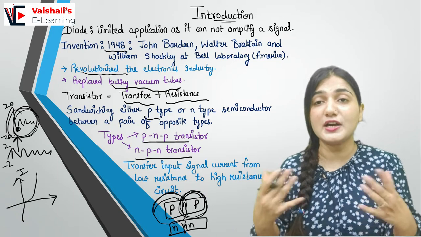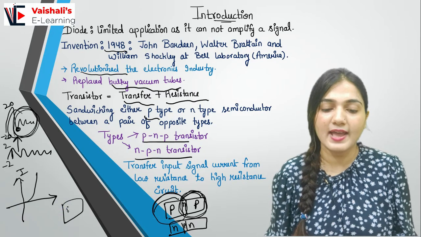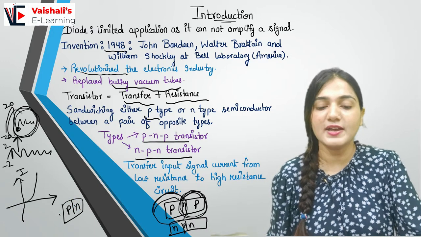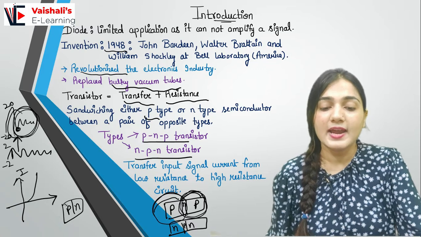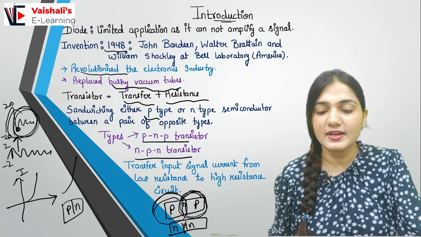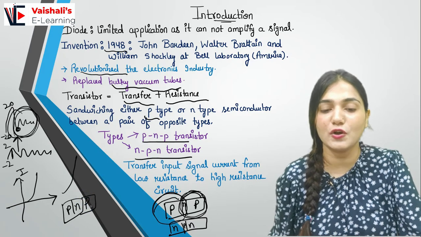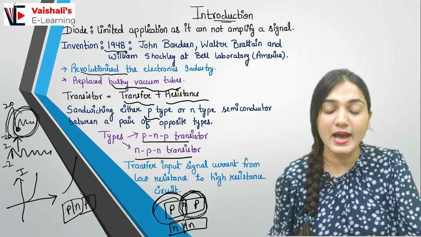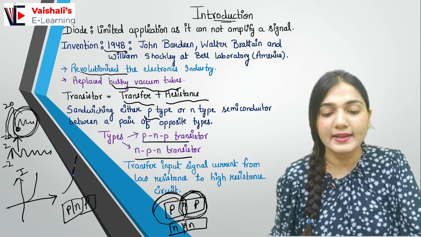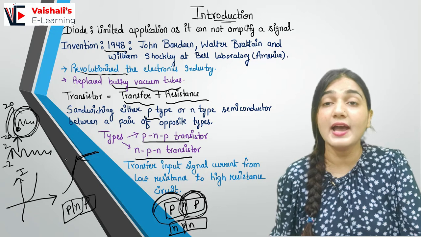How is it giving me the controlled amplification? Because in the forward bias of the diode I have only one junction, a PN junction, let's suppose. When it is forward biased, it will give me an exponential increase in the current. Now here in the transistor, after the PN junction we have another NP junction, which is reverse biased. So this exponential increase in the current is now opposed by the reverse bias, and I can get a limited increase in the current. This is how we can get the amplification.